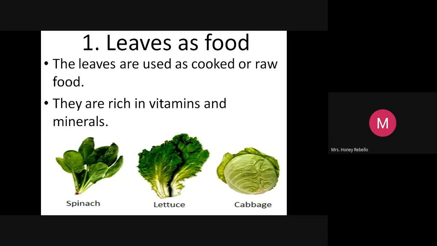Now, Tangaratnam is always there on the screen. Tangaratnam, can you tell me the next answer? Now, tell me the leaf we can use as food. Say it loud. Please switch on your mic.